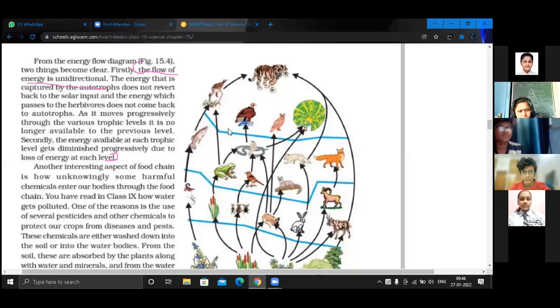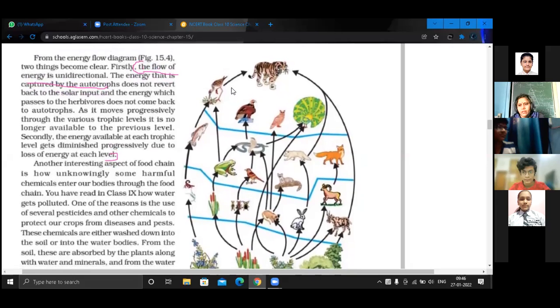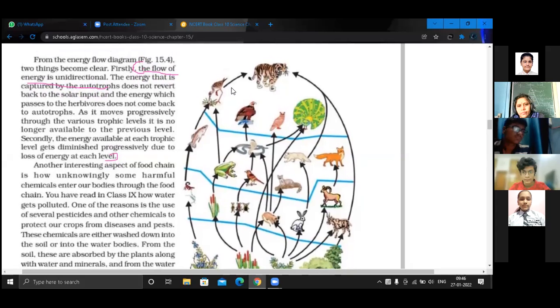Yes ma'am. Okay. The next question we are going to discuss is: what is biological magnification? Please write it down. What is biological magnification? It is a 3 mark question. This comes many times in the board exam.